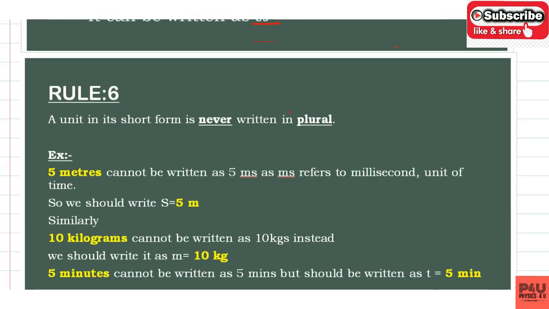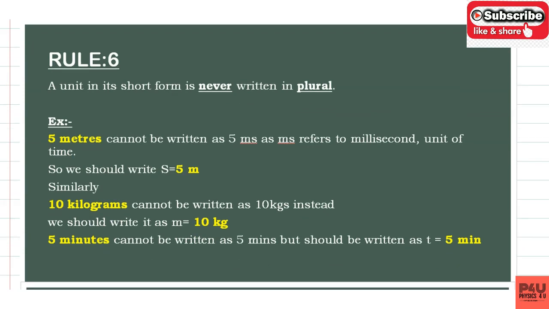Next, coming to rule number 6. A unit in its short form is never written in plural. This is a very important rule. Many students make mistakes in this rule only, because they don't know it. What does this mean? 5 meters cannot be written as 5 ms. What is ms? Actually, we should write it as 5 m.